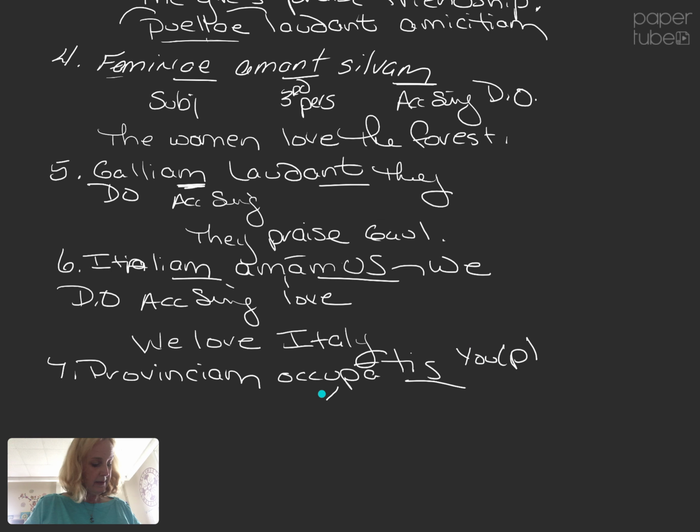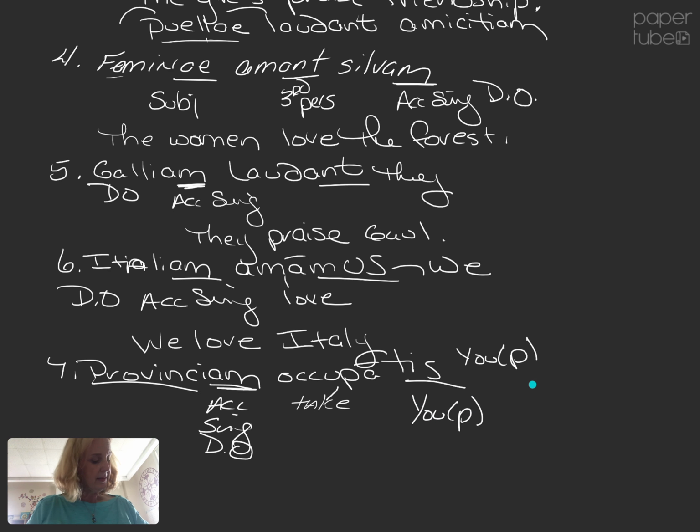Occupo, occupare, take, seize, capture. Provinciam, accusative, singular, direct object, province. You plural take or seize or capture the province.